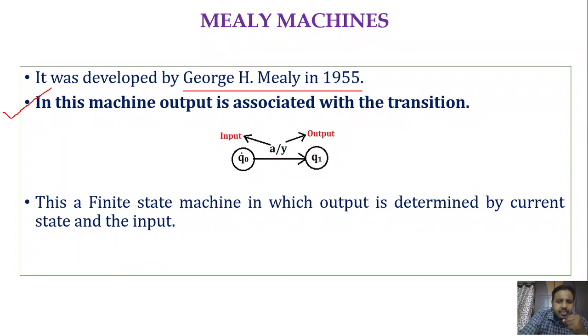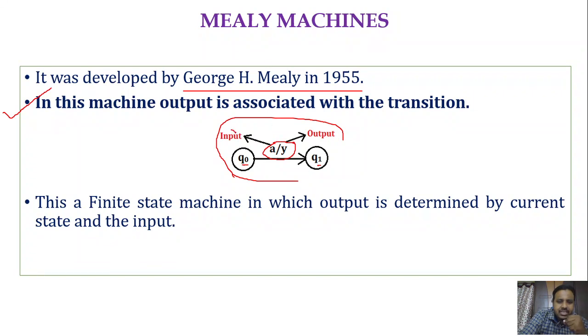Here, every transition has an output associated with it. If you look at this particular figure, you can see there is a transition from Q0 on input symbol A, but along with this transition we are specifying the output. The transition in this Mealy machine consists of two parts.